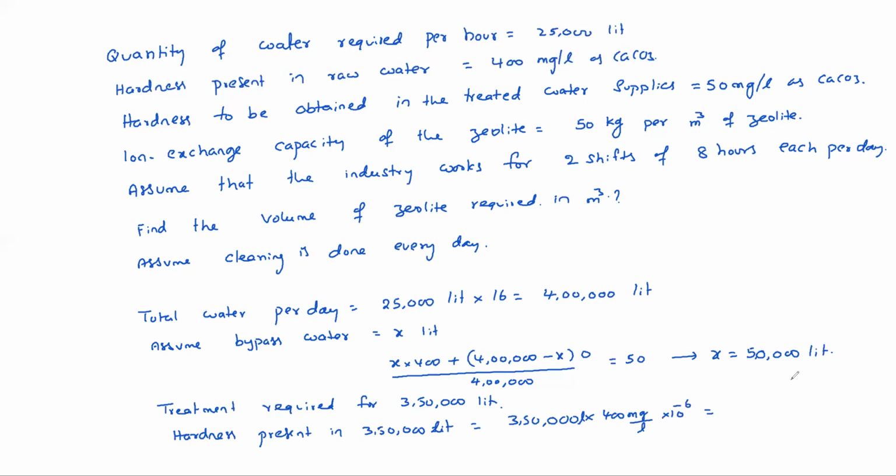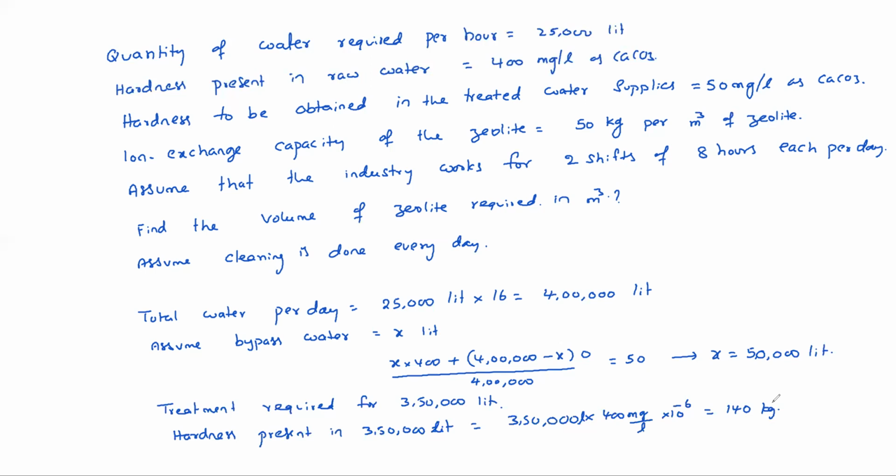How much? 140 kg. Okay. So how much bed is required?